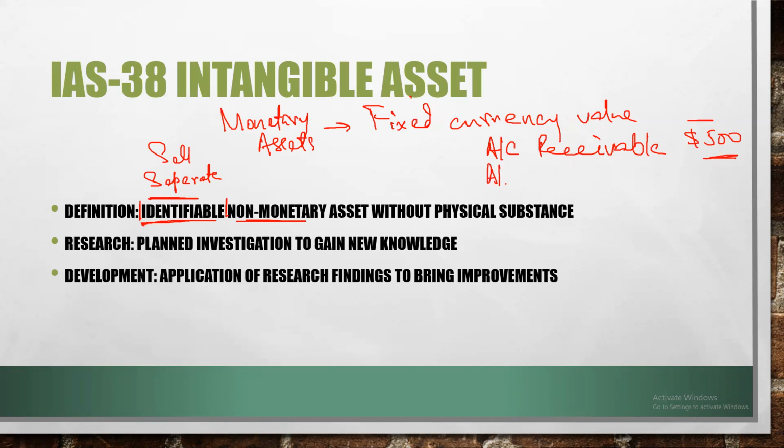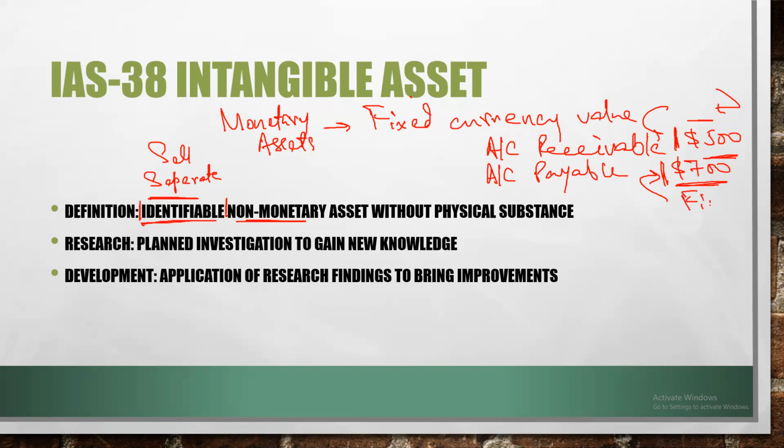In the same way, the accounts payable balance shows the amount that we will have to pay to our creditors. Now, this is a fixed amount. We are guaranteed that this amount will not change in future.